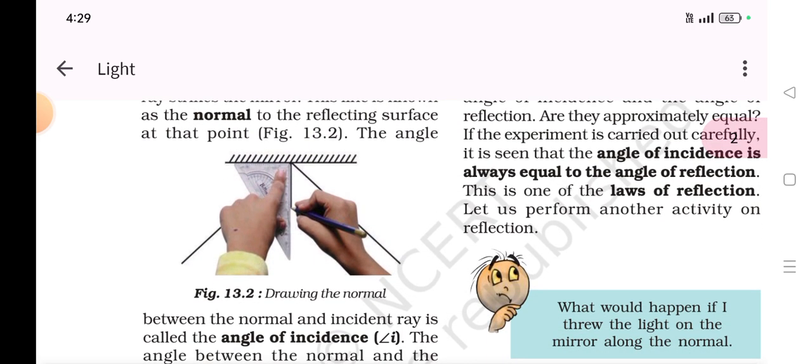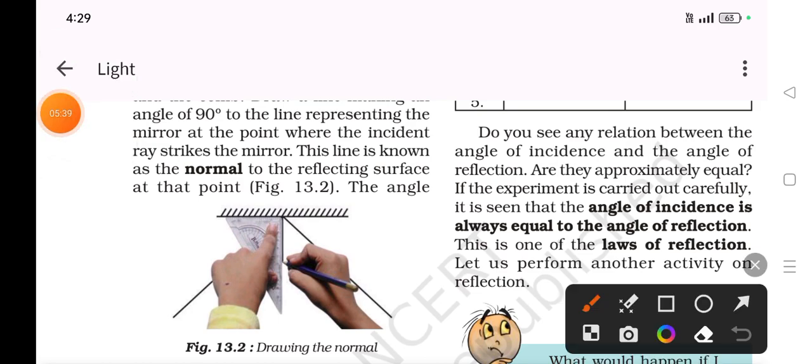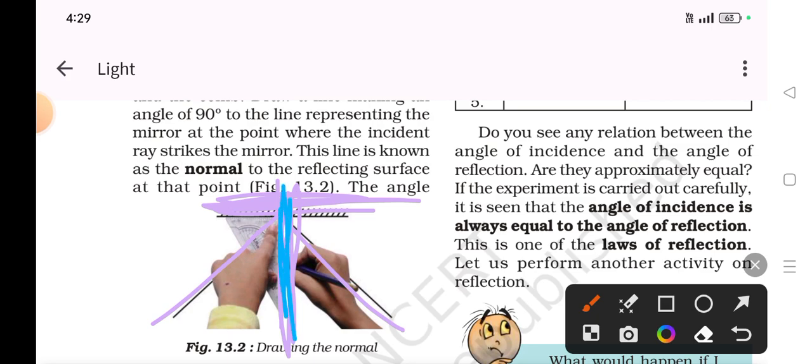So what is normal? They have just given one activity. You have to take one plane mirror and just draw two rays, one over here, one coming like this, and the perpendicular line. This perpendicular line is nothing but the normal.